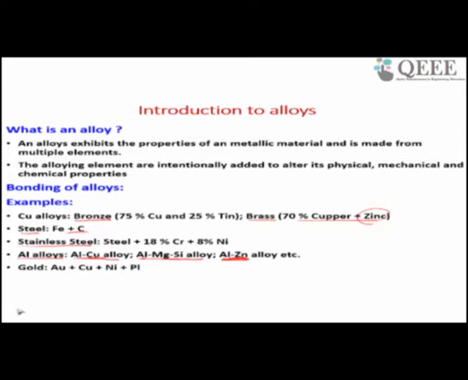Here all are metals. In iron carbon steel, carbon is added to iron. So the parent metal is a metal, but the alloying element is carbon, which is a non-metal. Non-metals are rarely used. Mostly in alloys, many metallic materials are mixed together.